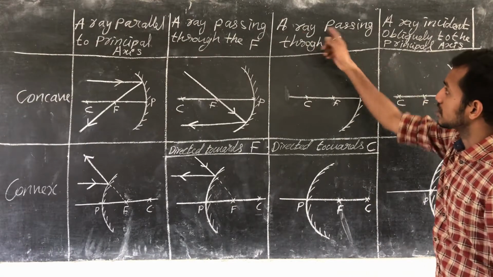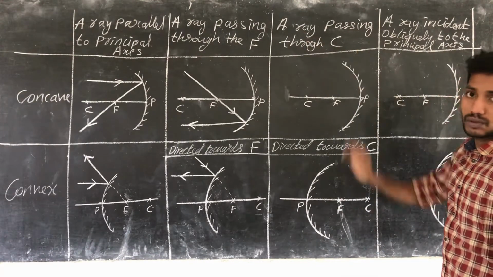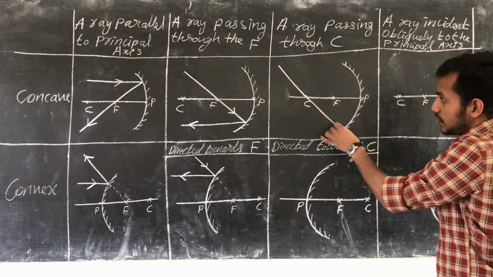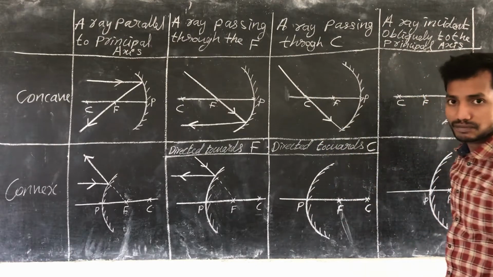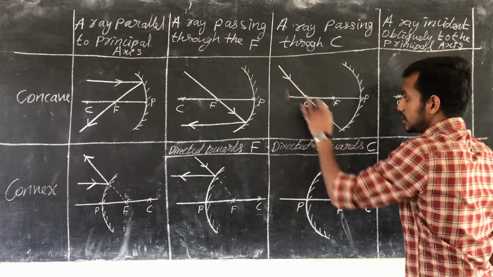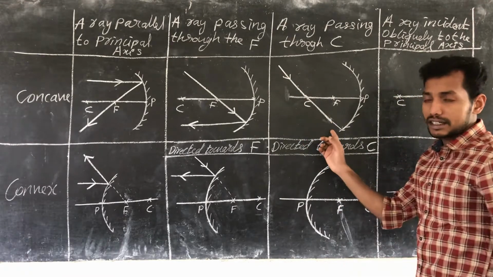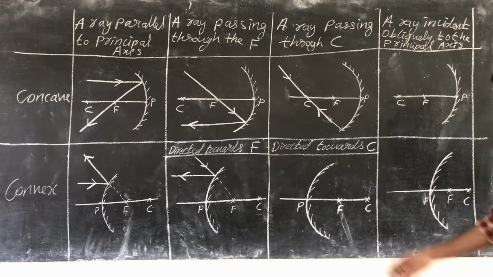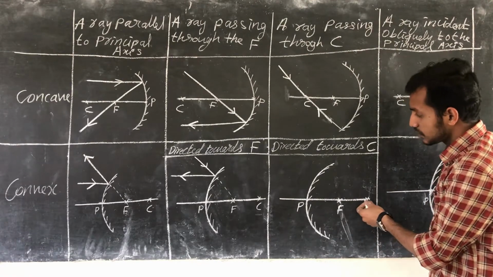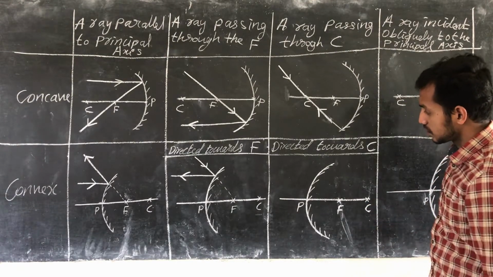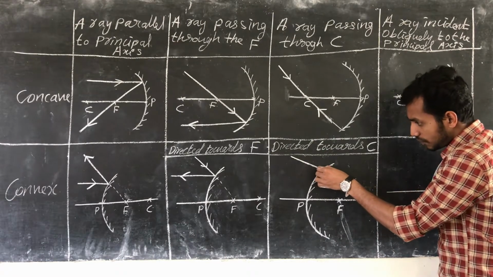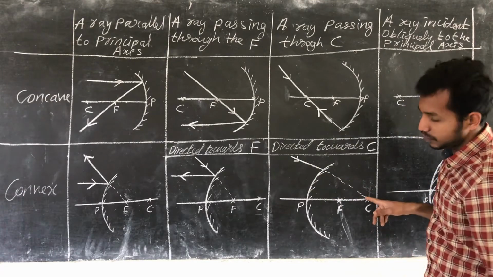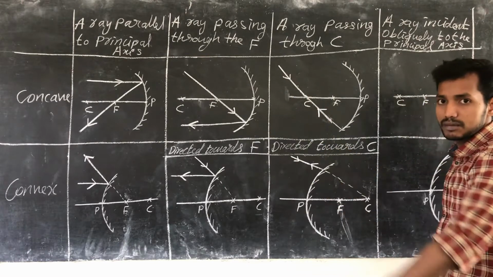And the third case, a ray passing through C, that is, a ray of light passing through the center of curvature. What will be the situation? It is reflected back along the same line. Similarly, for a convex mirror, it cannot pass through the center of curvature, so it is directed towards the center of curvature. Again, it will reflect along the same line.